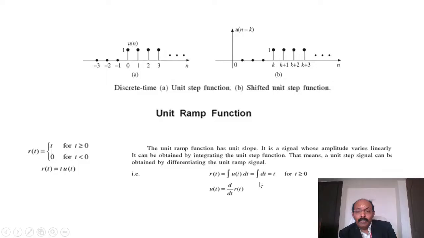So that is nothing but the integration of 1, which is equal to t, because u of t is already 1. The unit step is 1. If you integrate 1, we get t. So r of t is nothing but t. Similarly, if I need u of t by providing r of t alone, if we differentiate, we get u of t. So the reverse is also possible. Keep in mind, if you integrate a unit step, it gives a ramp signal. If you differentiate a ramp signal, we get a step signal.